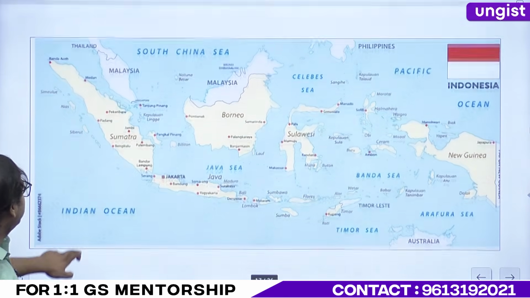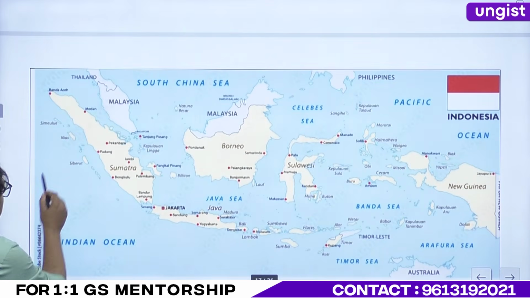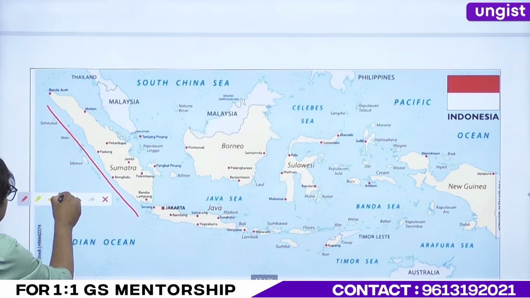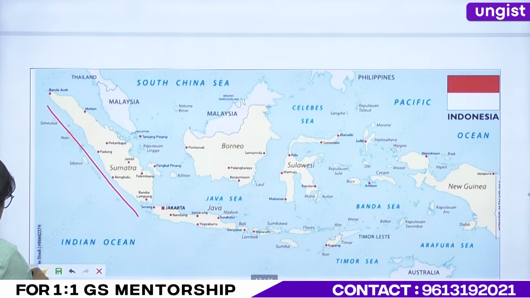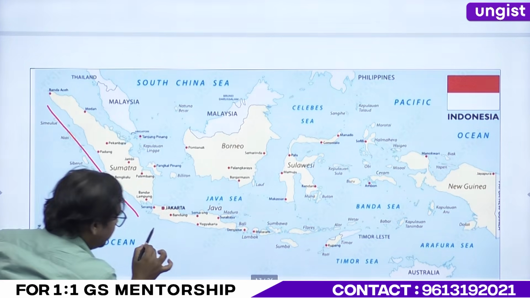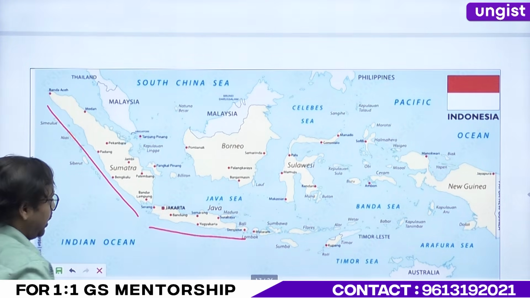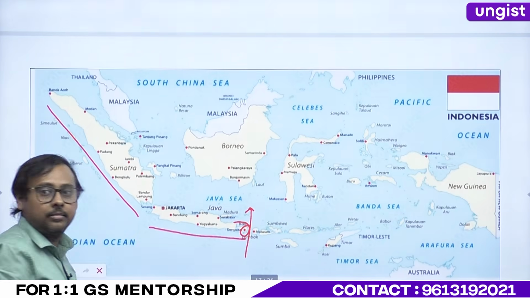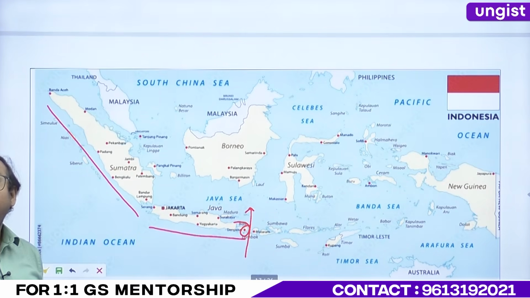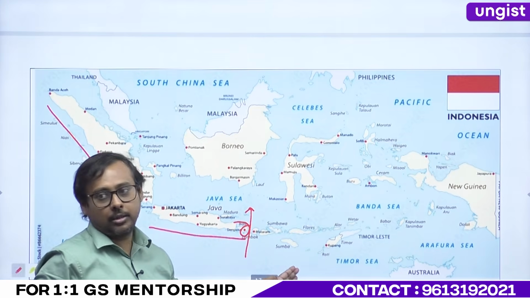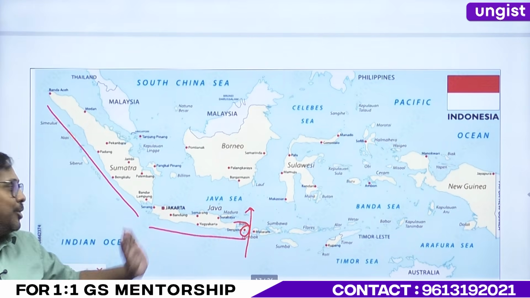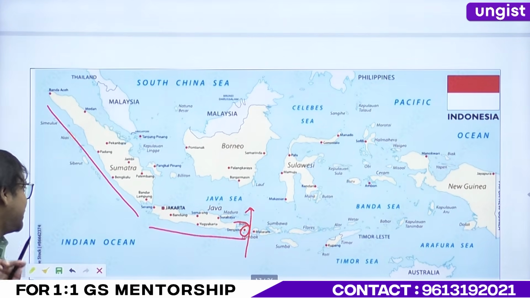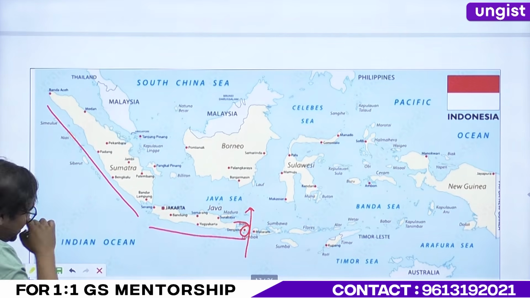Let's see. This is your what? This is your what? Sumatra. This is your what? Java. Here we have what? Here which state? Lombok. After Bali comes Lombok. Okay? After Bali comes Lombok. I have a very funny way to remember it, but I'll not tell you. It's not very class worthy. Okay?